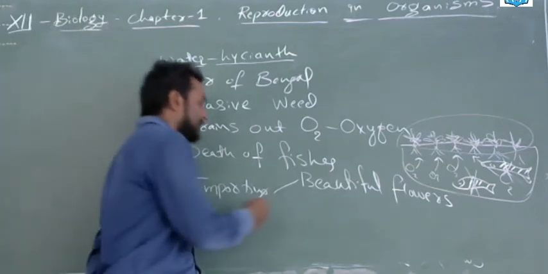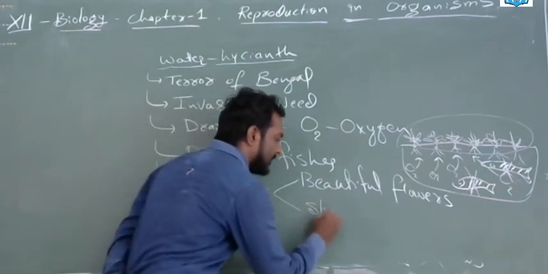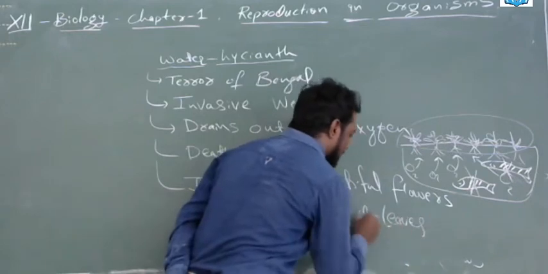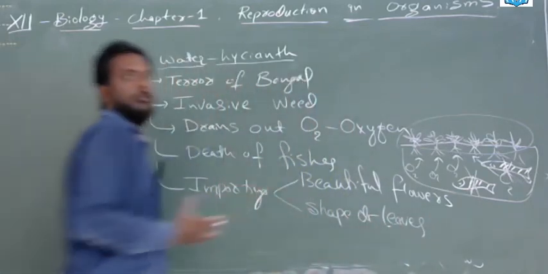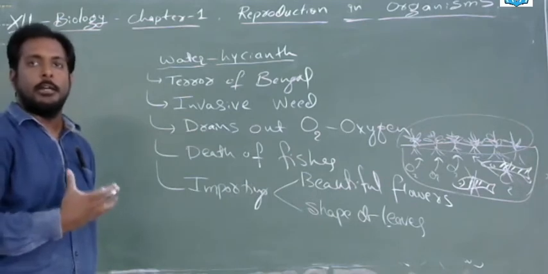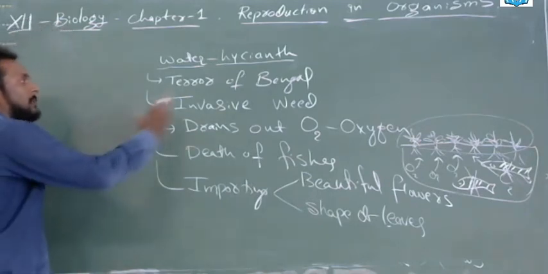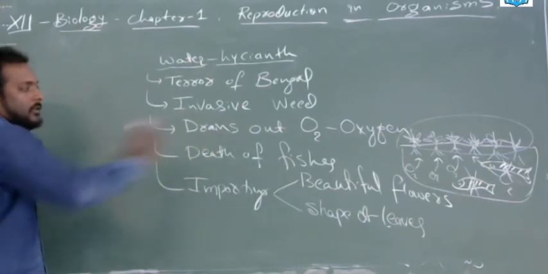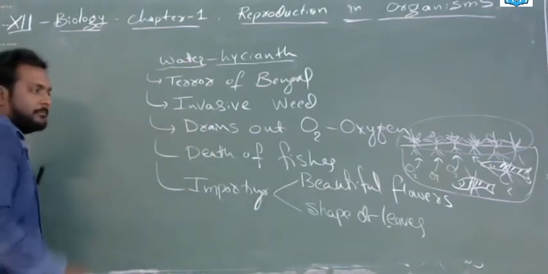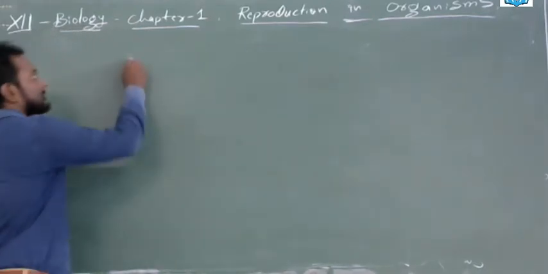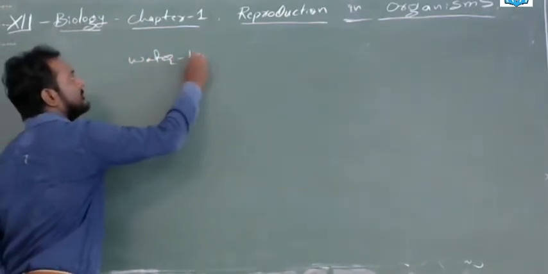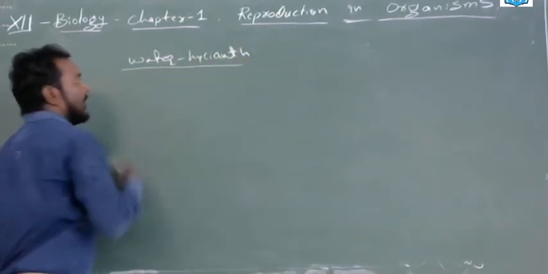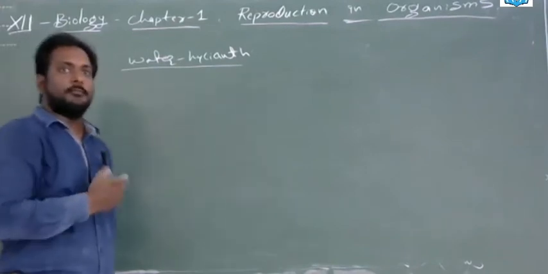So these beautiful flowers. Next is the shape of its leaves. The leaves themselves look very amazing, like a horseshoe. So this beauty became a problem. Clear? So: the terror of Bengal, invasive weed, it will drain out oxygen, death of fishes, importing for beautiful flowers. And another point we will see. Now this water hyacinth, how actually we are discussing water hyacinth.